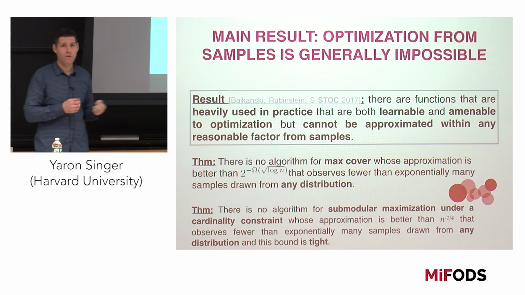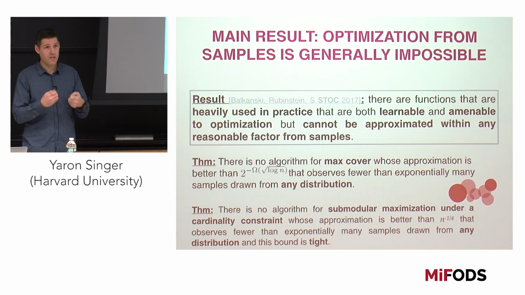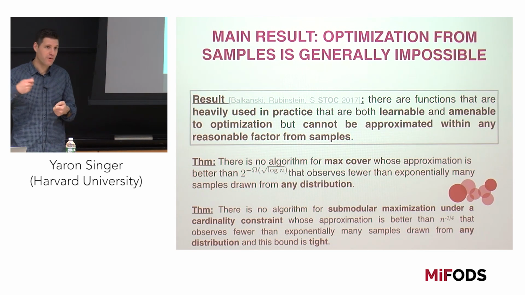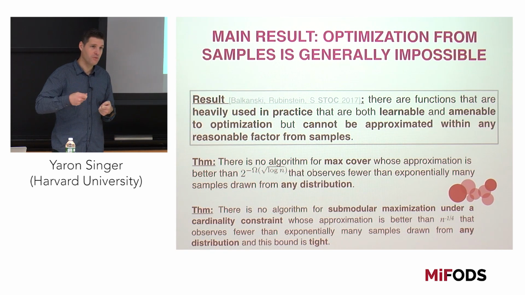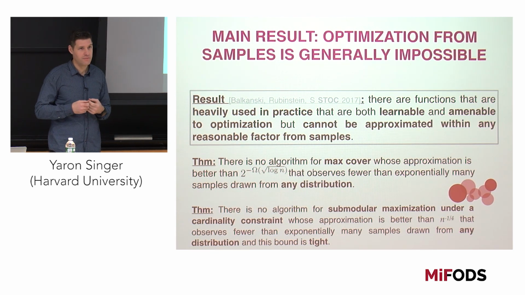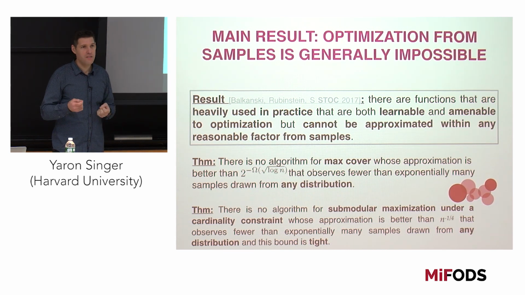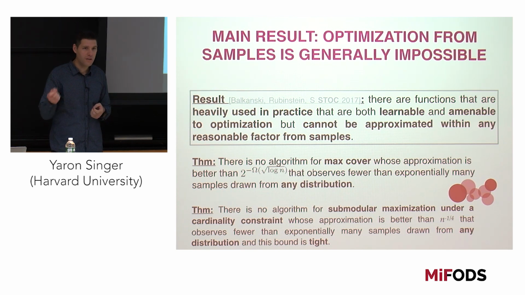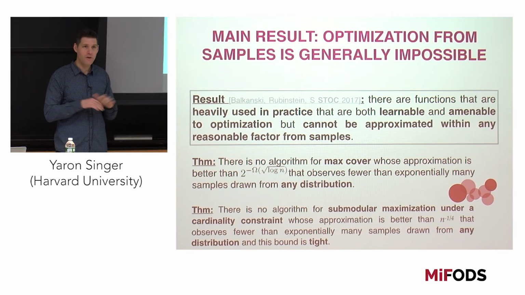If you're trying to solve one of these problems and you don't have the true objective function, but you're learning that objective function from data, then you don't have any guarantees about the outcome unless you've observed exponentially many samples. You could run optimization algorithms all you want and stress about the running time or the approximation guarantees they produce, but there's no guarantee on the quality of the approximation that you're producing.